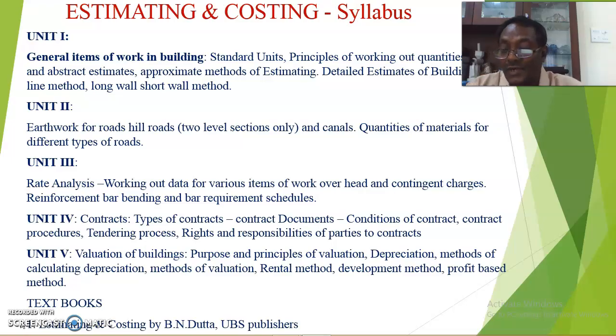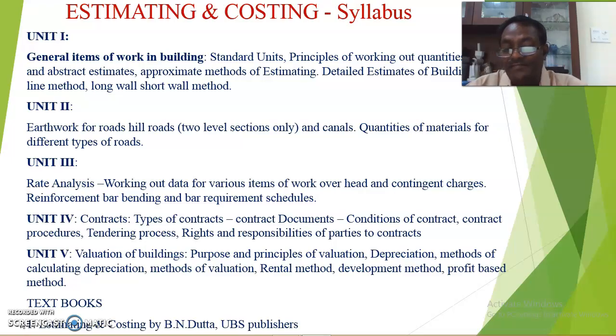The last unit is valuation of buildings. That is the purpose and principles of valuation of buildings. Why are we doing the valuation of a building? What is the need of valuation? When you know the value of your structure, it may be put up for sale or purchase. Suppose you want to purchase any construction or structure, initially you want to know the cost of that structure. According to the available cost, you can decide whether to put it up for sale or to purchase.